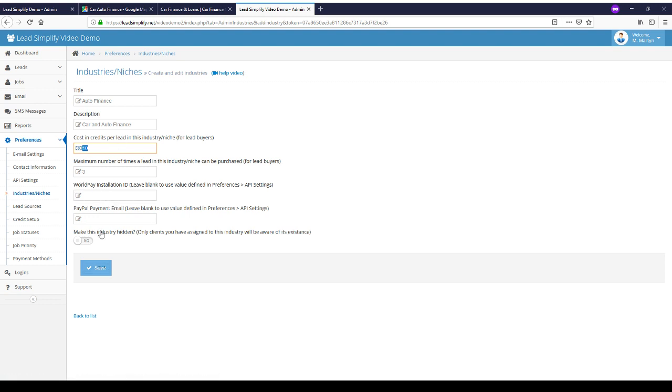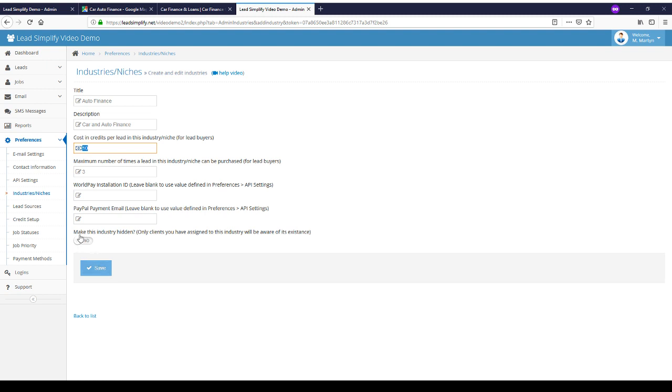The WorldPay installation ID and the PayPal payment email in this section are not relevant. This is relevant to the jobs and contractors section, which we're not covering today. We will cover it a little bit later on. So you can ignore these 2 fields for the time being.